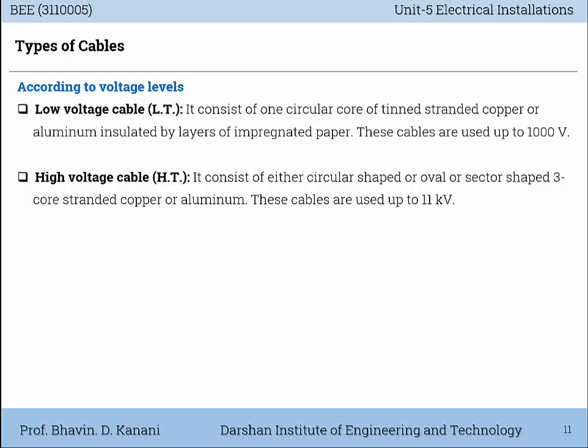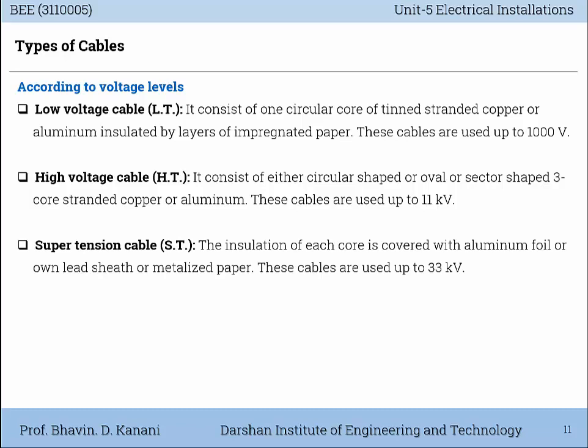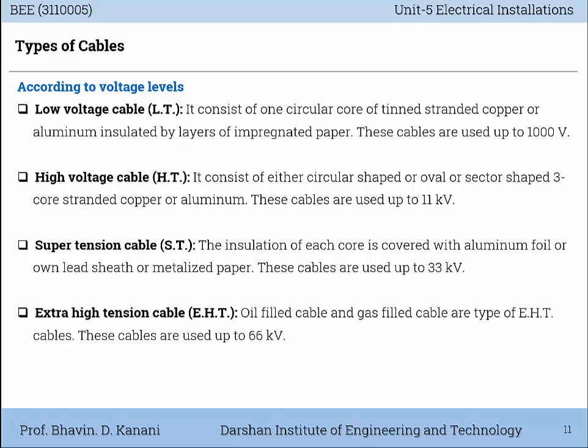Next one is high voltage cable, that means HT cable. It consists of either circular shaped or oval or sector shaped 3-core stranded copper or aluminum. These cables are used up to 11 kV. Next is super tension cable, ST cable. The insulation of each core is covered with aluminum foil or lead sheath or metallized paper. These cables are used up to 33 kV.